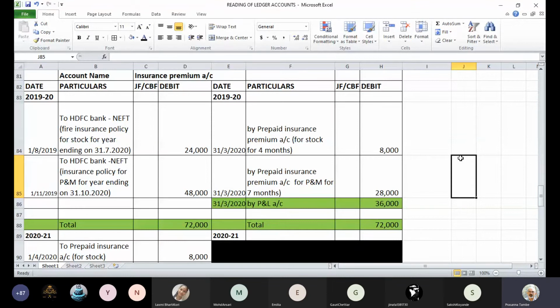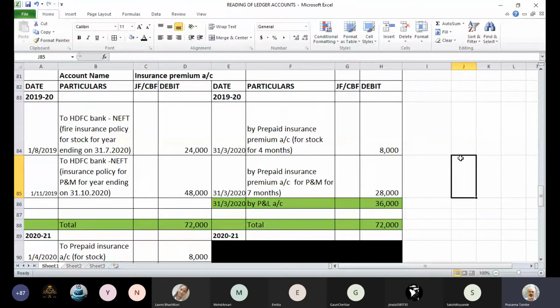You obtained one more policy on 1st November 2019. Payment made is 48,000. This is a different policy, taken for machinery, and the validity of the policy is till 31st October 2020. Now, if you clearly see the dates, we are looking at the ledger for the financial year 19-20, whereas the expiry dates are 31st July 2020 and 31st October 2020. Are these dates going beyond our year end, that is 31st March 2020?